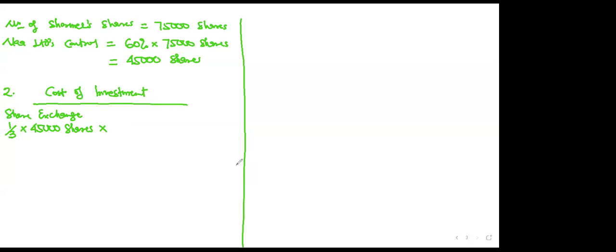It says at the acquisition date, the share prices of Now and Shome are 4 cedis and 2.5 cedis. So in your view, which one should we use? 4 cedis. That is the one for the parent. Keep this in your mind. It is the parent that is doing the share exchange, so you use the parent's share price. So calculate that for us. I think it will give you 60,000.